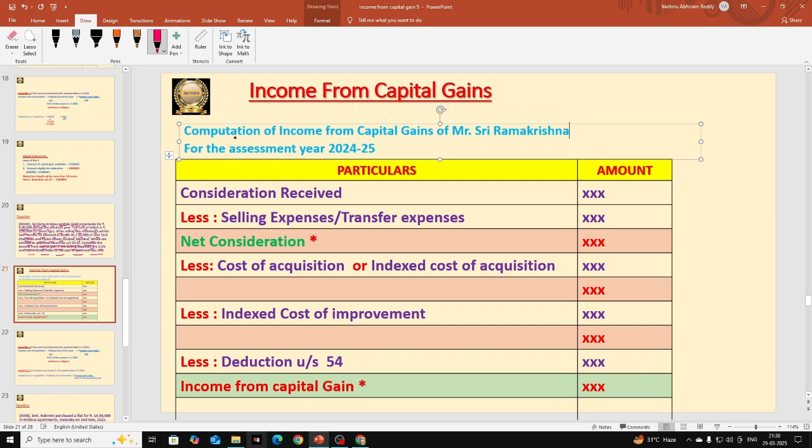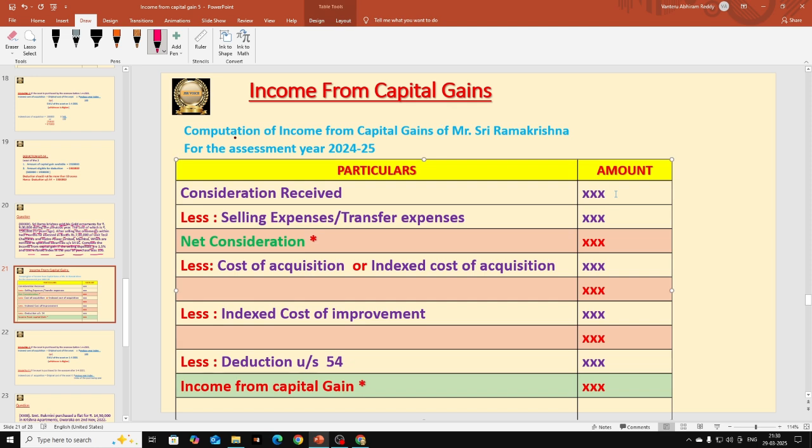So this is a heading always you should give on the top of the format. Columns are particulars and amount, and you should follow the format whatever I mentioned here, in the order. First item always is consideration received.